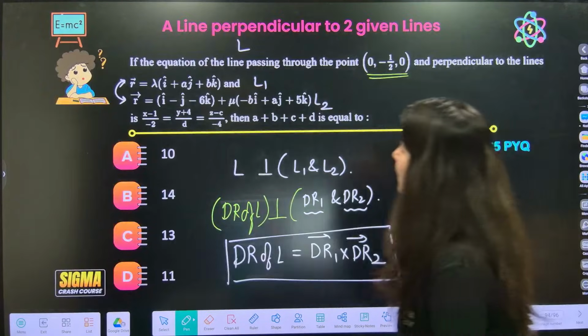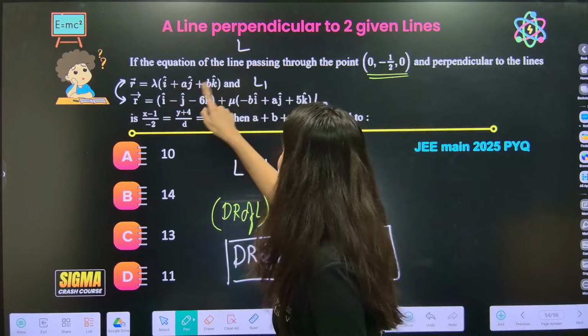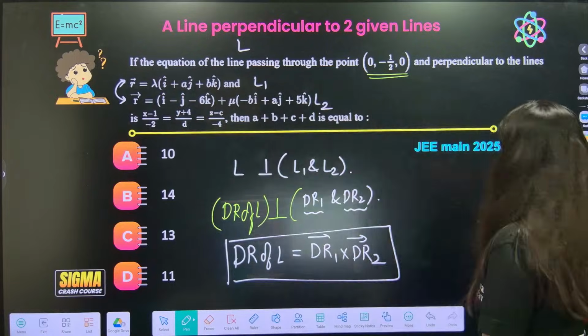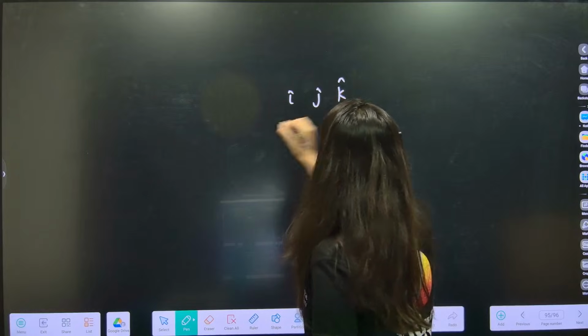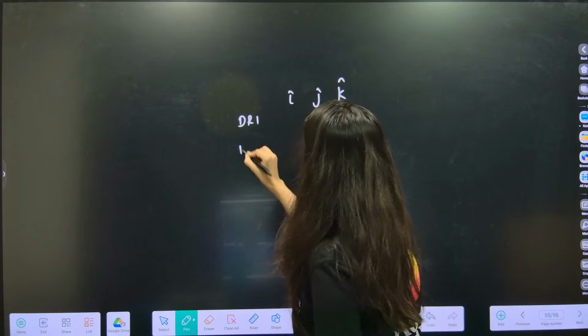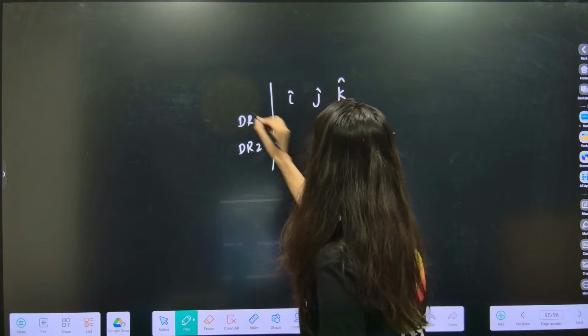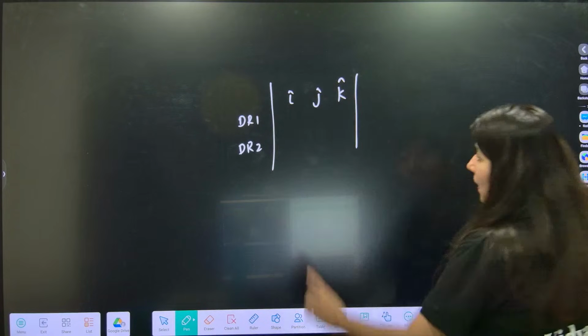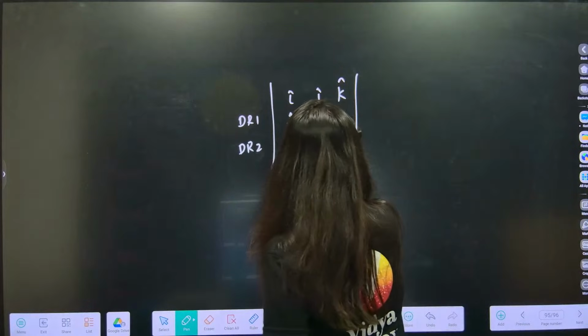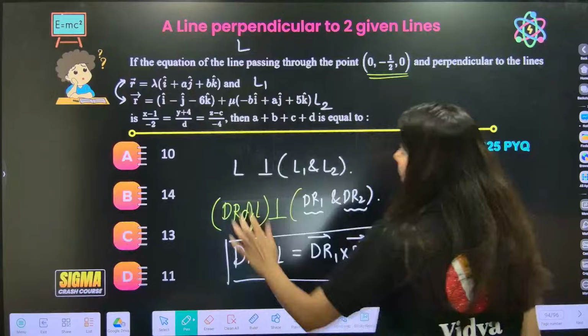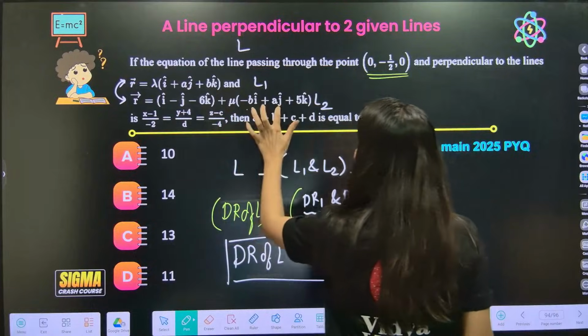Okay, so what I'll be doing is 1, a and b. So i, j, k, dr1 and dr2, I'll be writing over here. So 1, a and b. Correct? Then we have minus b, a and 5.